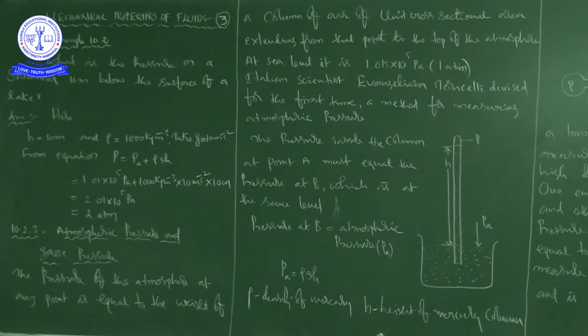In continuation to the last class, in this class we start with example problem 10.2. After completion of that, we are going to discuss atmospheric pressure and gauge pressure. See here, first example problem. Observe carefully. What is the pressure on a swimmer 10 meters below?